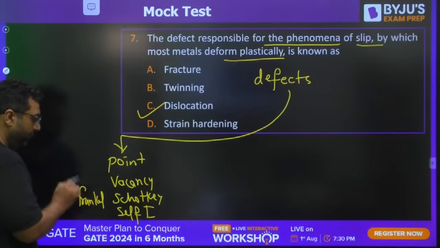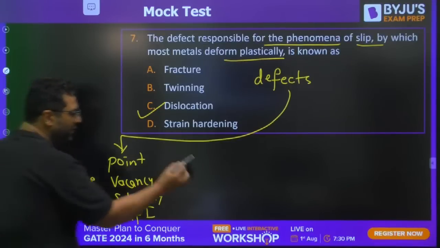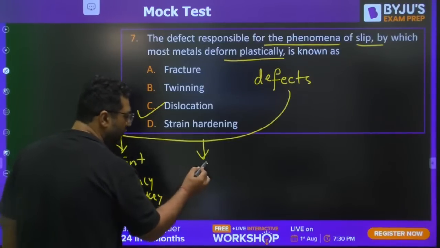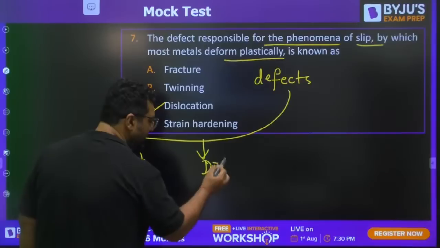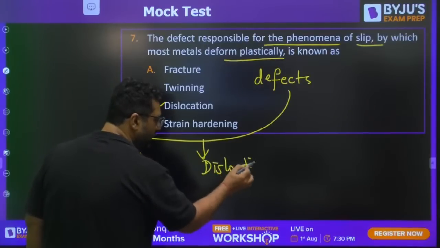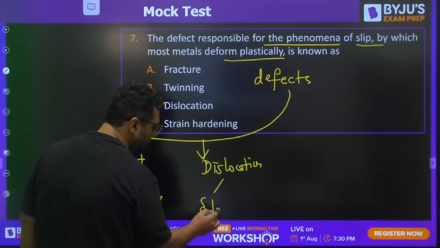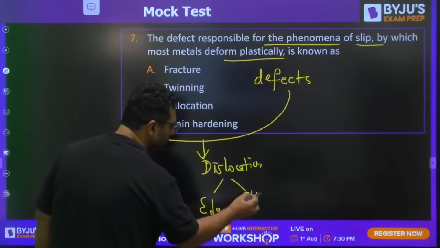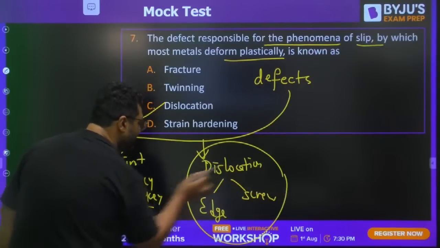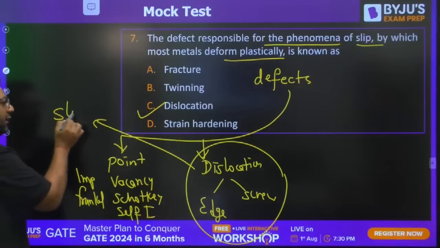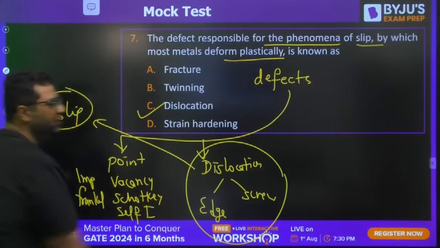We are having the impurity defect, and majorly the slip is going because of the dislocation, which is the linear defect. There are two types of dislocation: edge dislocation and screw dislocation, and these are the major reason for the slip in the material. So guys, the answer for this would be C.